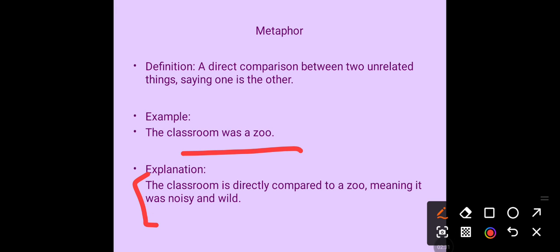The classroom is directly compared to the zoo, meaning it was noisy and wild. Why are we calling the classroom a zoo? Because it was noisy and very wild. So we are calling the classroom a zoo directly. We are not using like or as here. So it is a direct comparison.